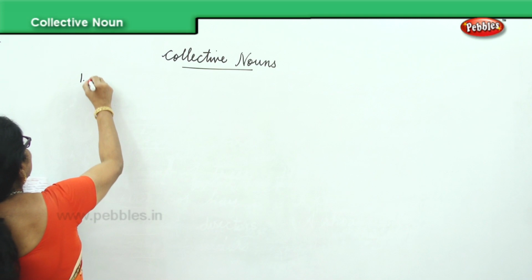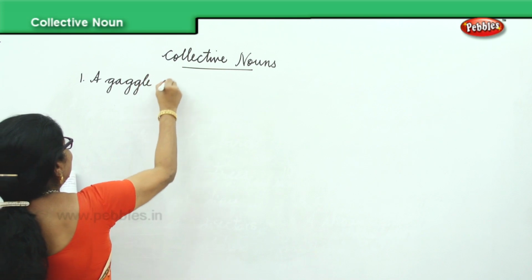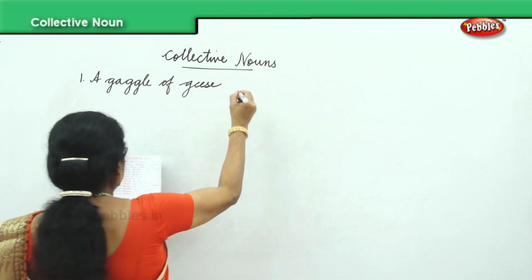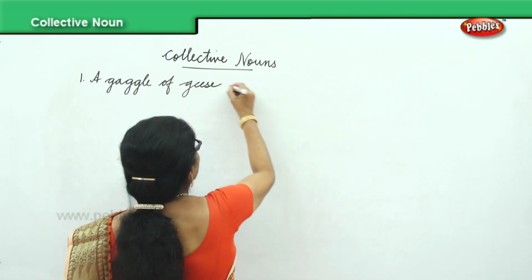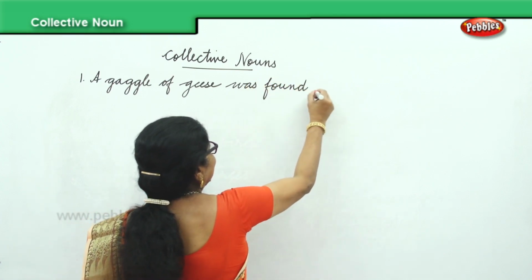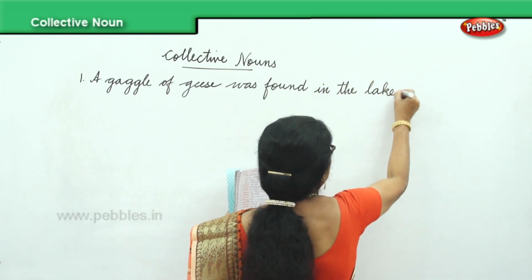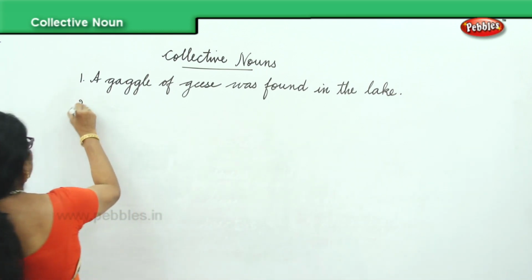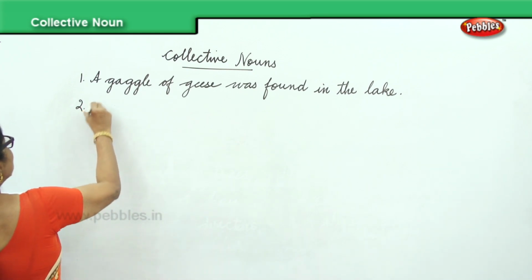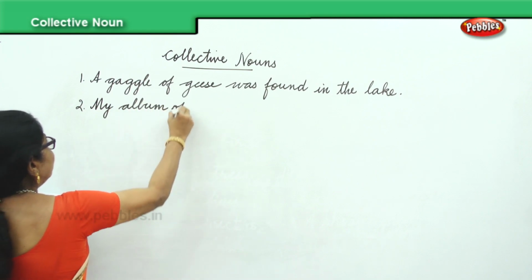First one, a gaggle of geese was found in the lake. So you keep reading and identify.